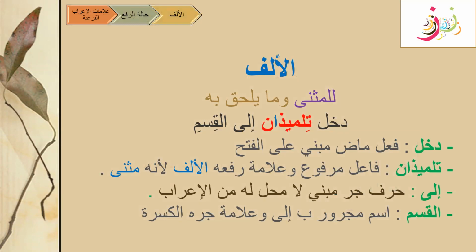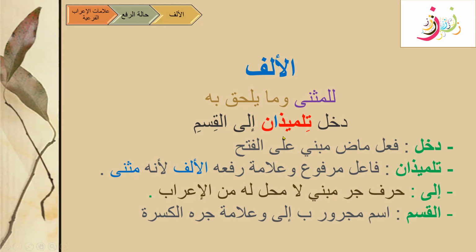Let's start with al-alif. So i'rab far'iyya for halat rafa, the first sign is al-alif, when it is attached with the musanna. You remember your Muslim: Muslimun, Muslimani, Muslimuna. So remember this Muslimani, that alif musanna. We call it alif musanna because it is with the asma. This alif that you see in your dual form is your alif musanna. So here, look at this example.